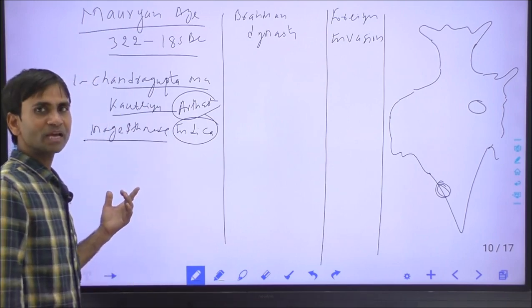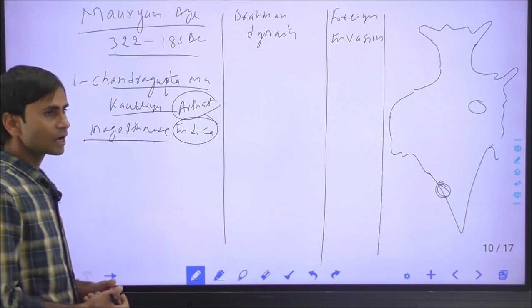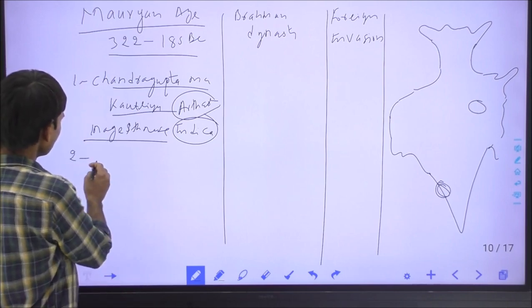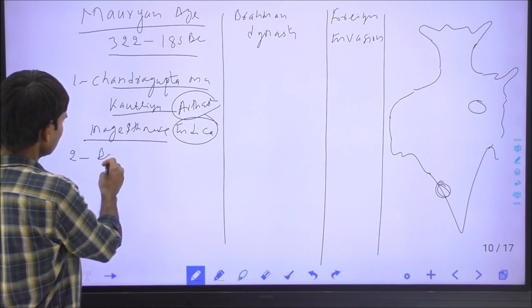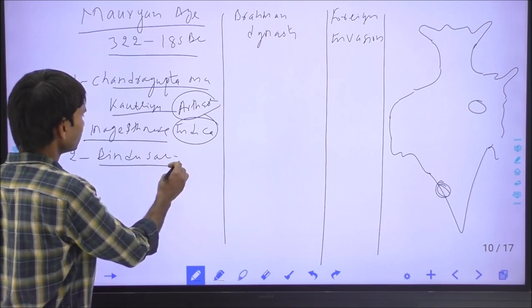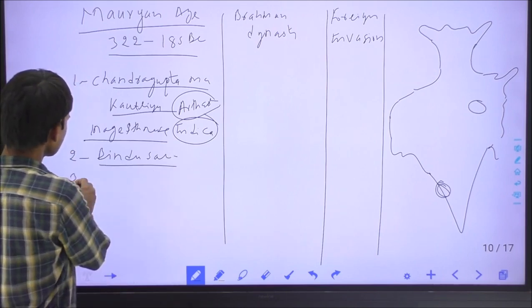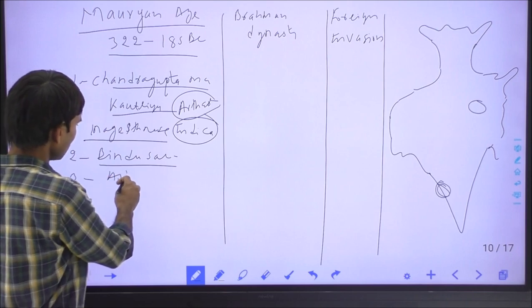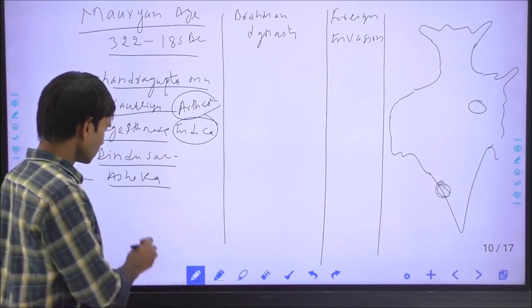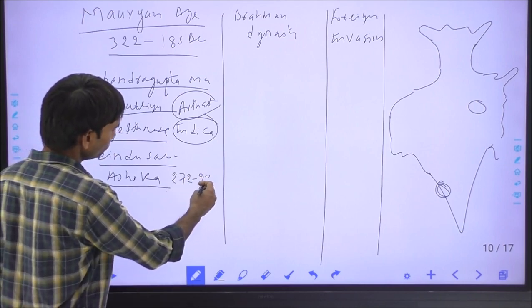Chandragupta Maurya is mentioned by Greek scholars as Sandrocottus or Androcottus. After Chandragupta Maurya, the legal heir was Bindusara. Bindusara simply maintained the empire and nothing is important about him. The son of Bindusara was Asoka, the great emperor, the Chakravarti ruler, who ruled during 272 to 232 BC.